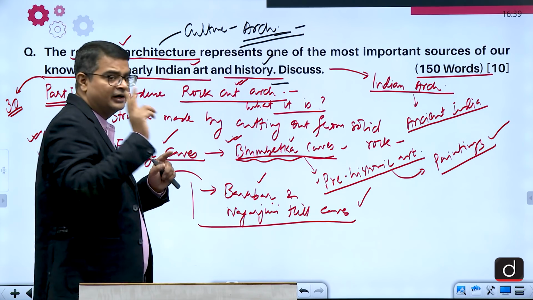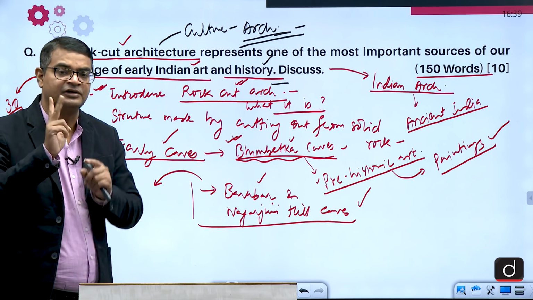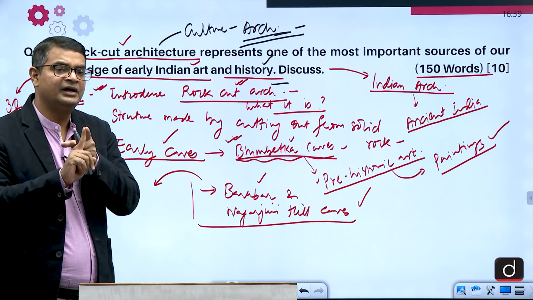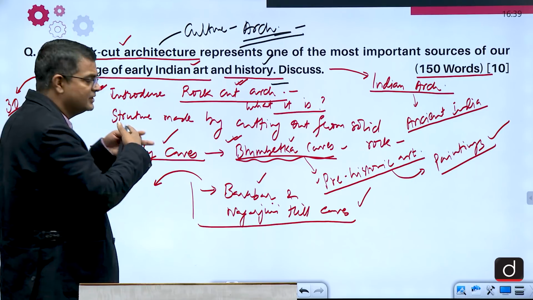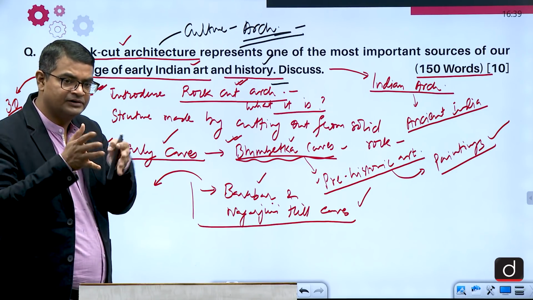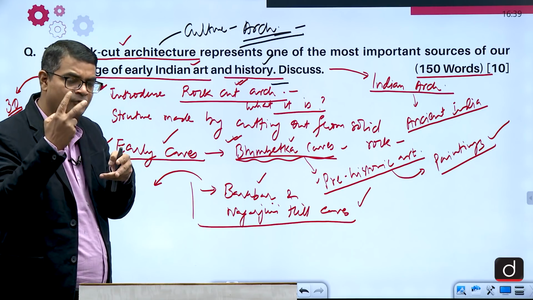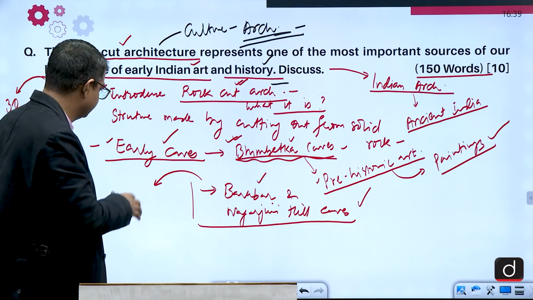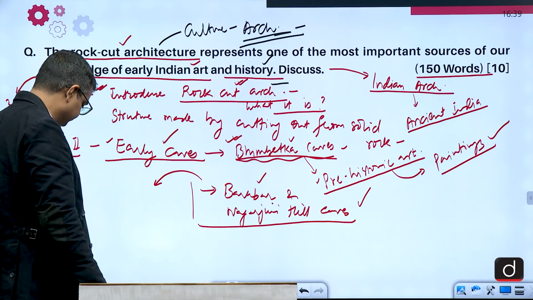Very important. In architecture they ask you two types of architecture: Buddhist architecture and temple architecture. And mainly rock cut architecture comprises both Buddhist and temple. Rock cut architecture has two important parts, Buddhist architecture and temple architecture. So we discuss both here.